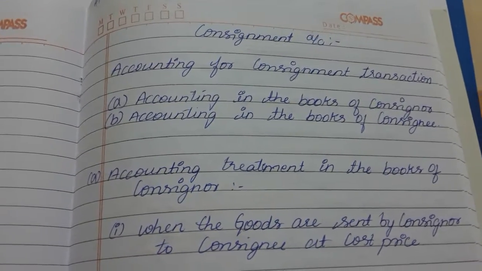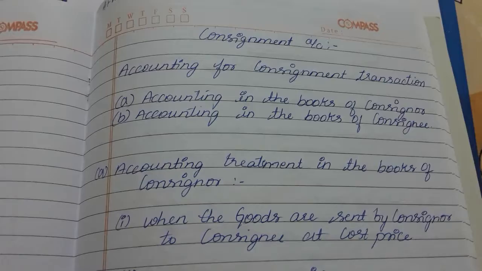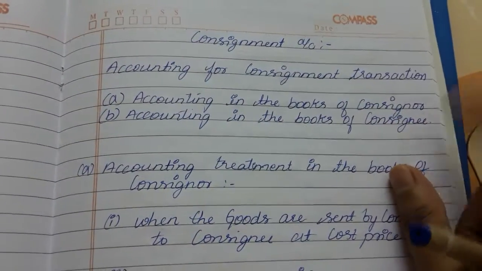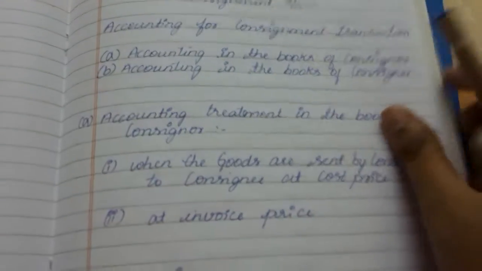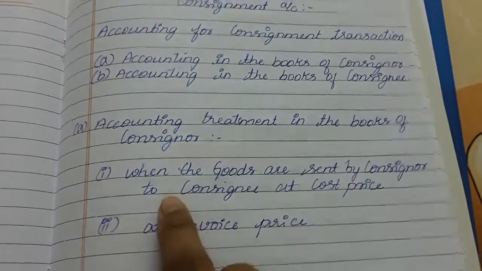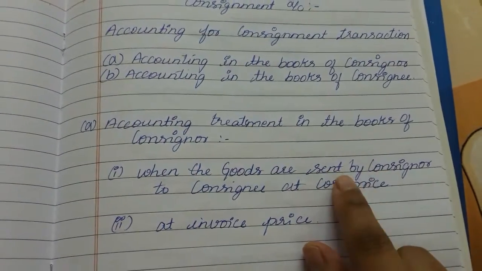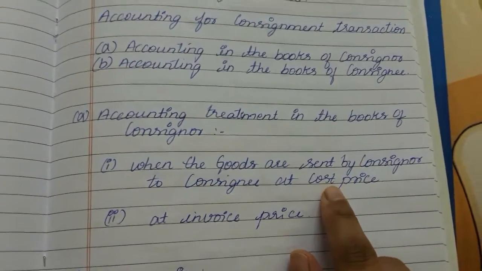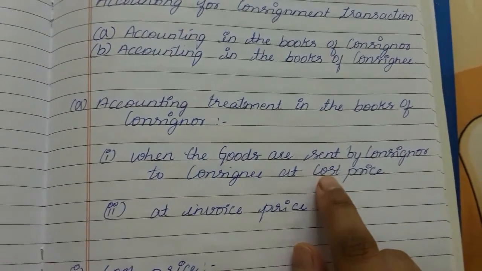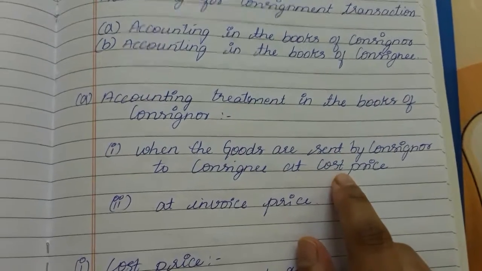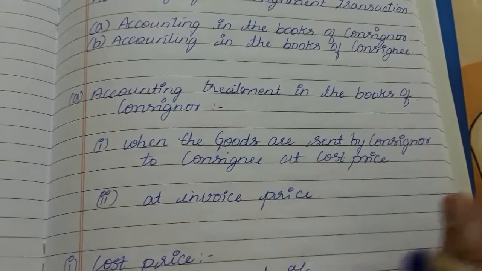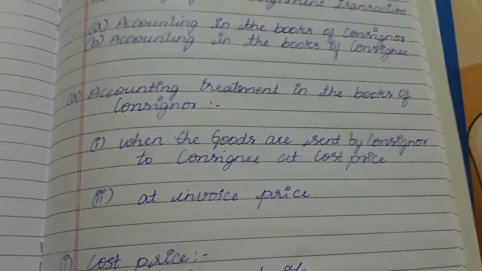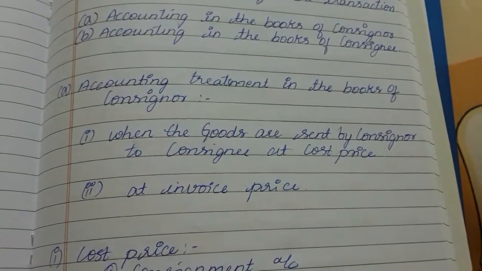So students, in consignment accounting, we know the accounting treatments in the books of consignor and consignee. So in the books of consignor, we know when the goods are sent by consignor to consignee at the cost price. Till today we were doing the accounting treatments in the books of consignor at the cost price. Cost price means the price at which the product has been manufactured. So at that price itself we were preparing the accounting treatment.